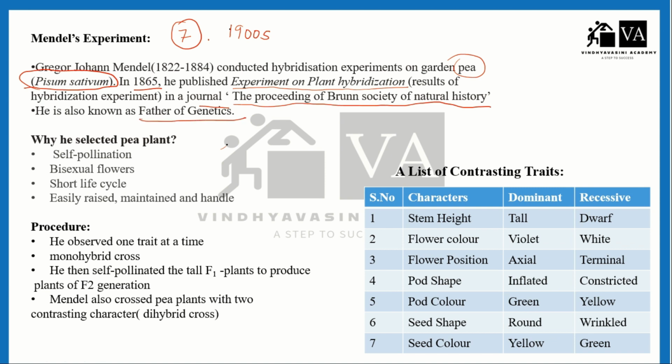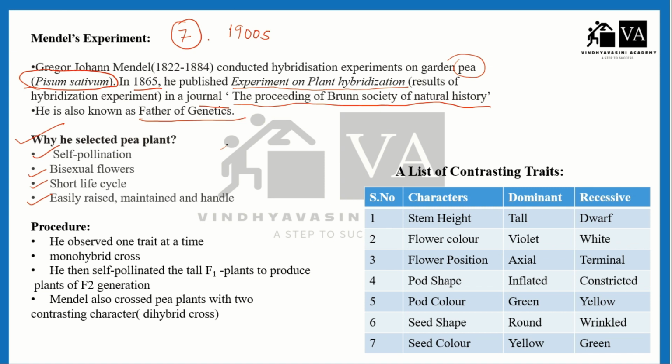So why did Mendel select the garden pea plant? Why did he select the pea plant, not any other plant? These are the features for which he selected the pea plant. First is self-pollination. Second is bisexual flower. Third is short life cycle. Fourth is easily raised, maintained, and handled. So what is self-pollination?